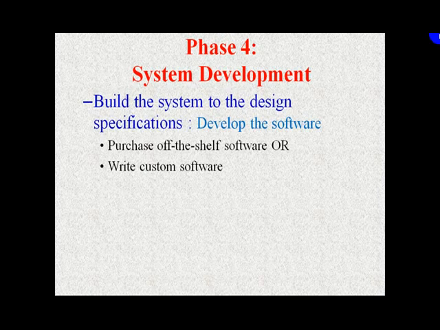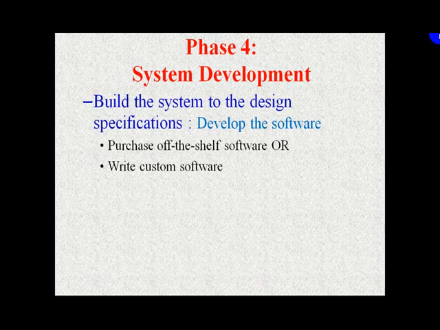So whatever the SDD quoted, all those design specifications now need to be developed in the form of software, right? So program code of the system components needs to be prepared. They are the output of this particular phase, right? In system design, we were trying to design an underlying logical data model. In this particular phase, we are trying to bring up the physical data model as an output, right?